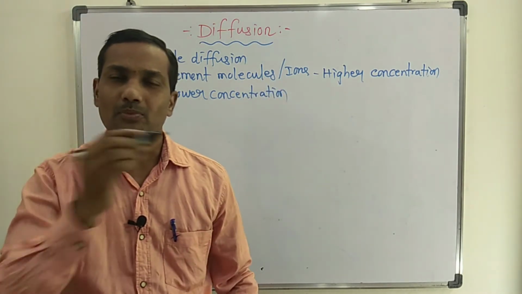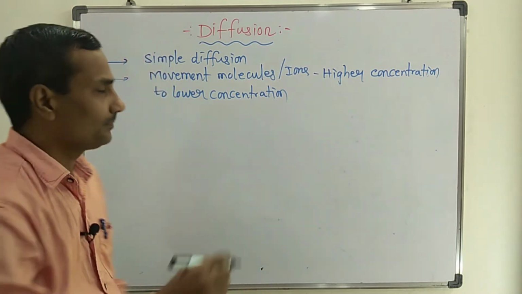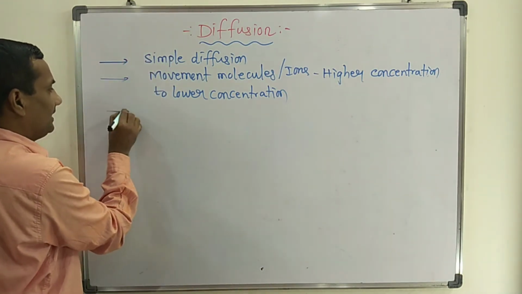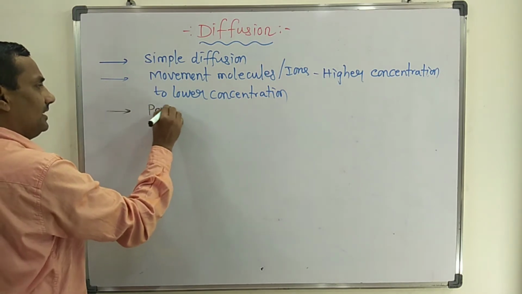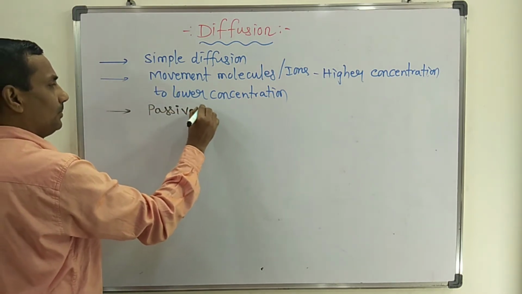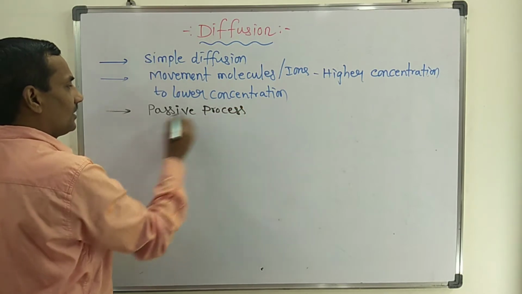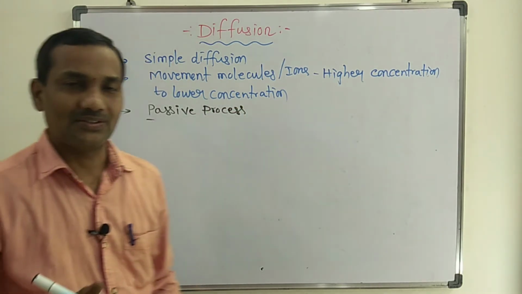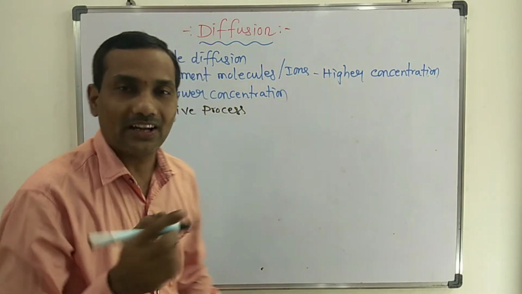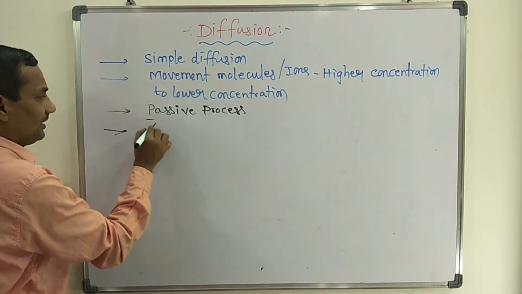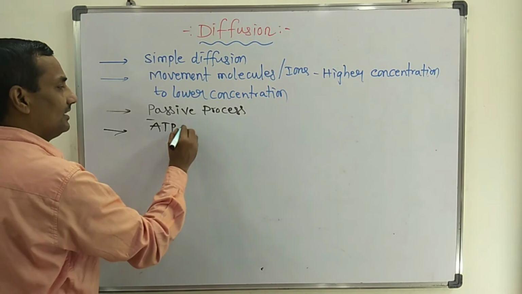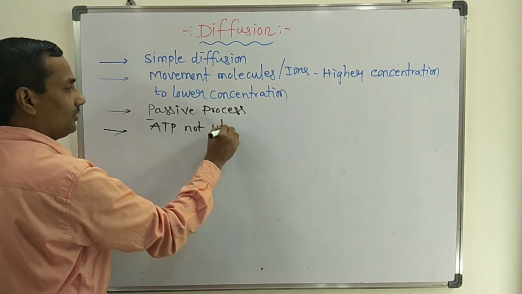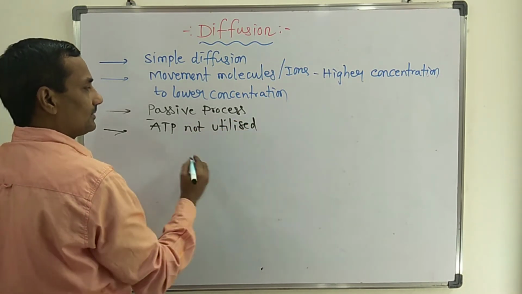The main important point about diffusion is that it is a completely passive process. Passive process means it does not require ATP. ATP, the energy currency of the cell, is not utilized in this process.